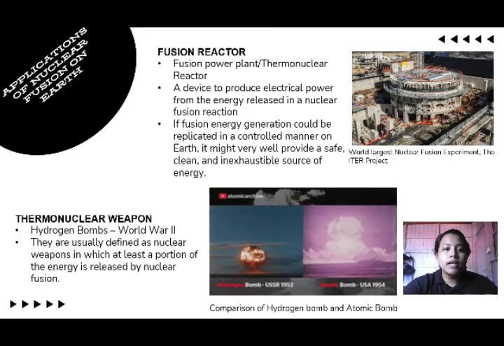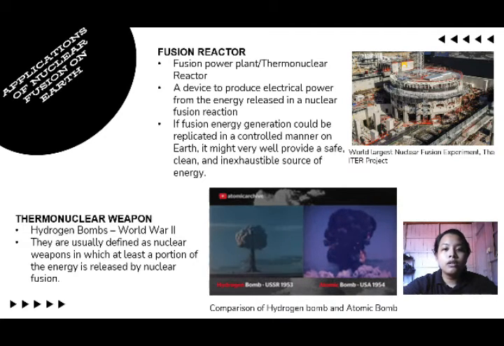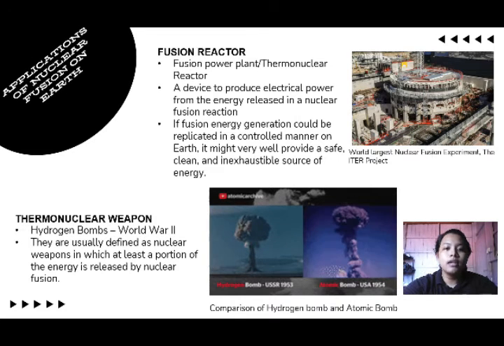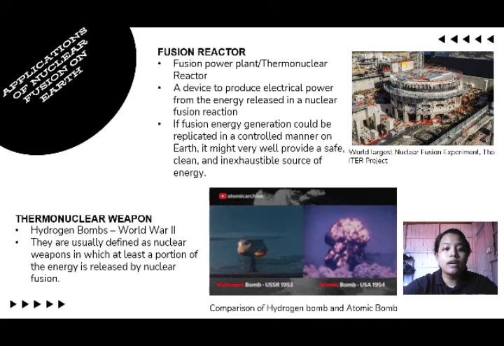And these are the applications of nuclear fusion on Earth. So first, the fusion reactor, also known as a fusion power plant or thermonuclear reactor. It is a device to produce electrical power from the energy released in a nuclear fusion reaction. If fusion energy generation could be replicated in a controlled manner on Earth, it might very well provide a safe, clean and inexhaustible source of energy.